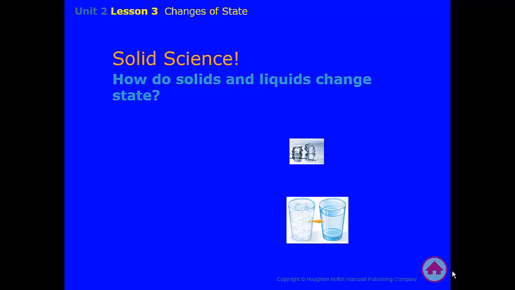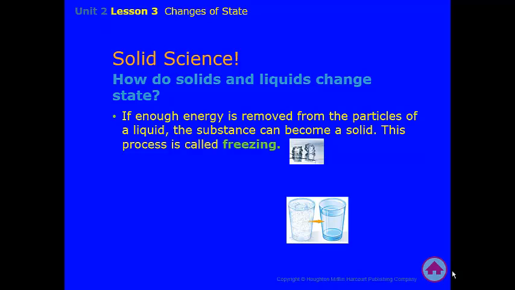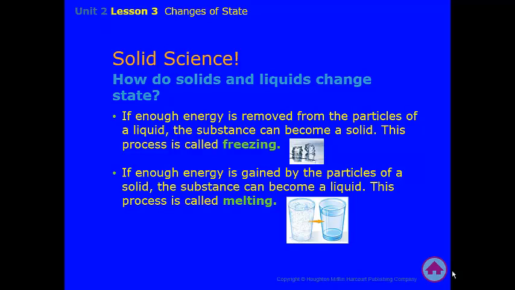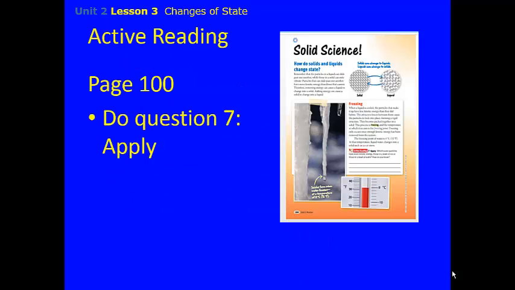Solid science. How do solids and liquids change state? If enough energy is removed from the particles of a liquid, that substance can actually become a solid, and this is called freezing. So remember, we're taking energy away from a liquid, and the liquid can become a solid through freezing. If enough energy is gained by the particles of a solid, the opposite of freezing, that substance can turn to a liquid, and this is called melting. All right, go to page 100 and try apply number 7.